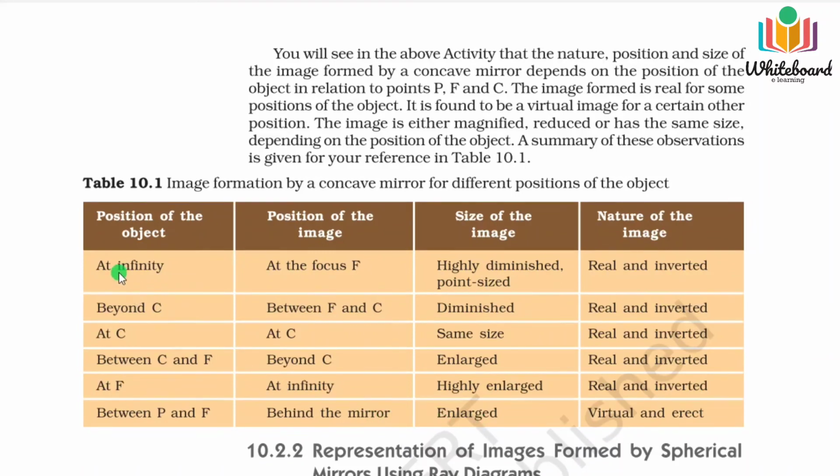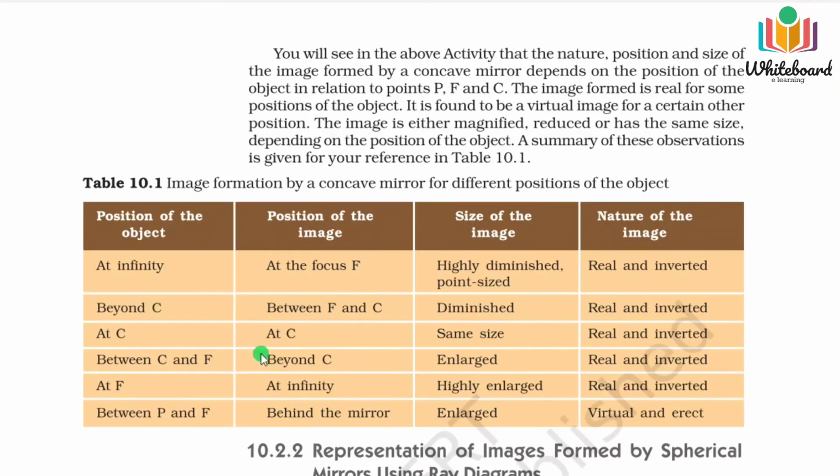You can see if we start from the first, infinity, focus, then C, between F and C, on C, that means what I told you a few minutes ago, and between C and F it will be beyond C, at F, at infinity. If you make one diagonal from infinity to infinity, keeping this point intact at C, it is similar.